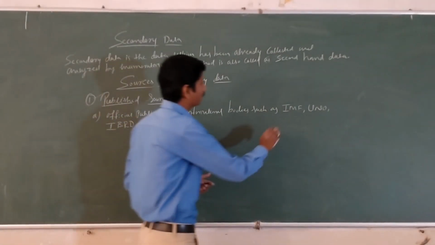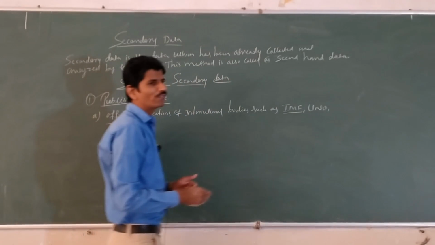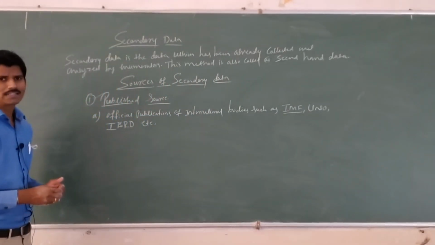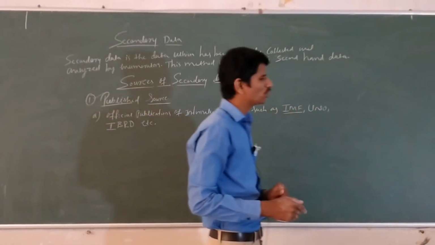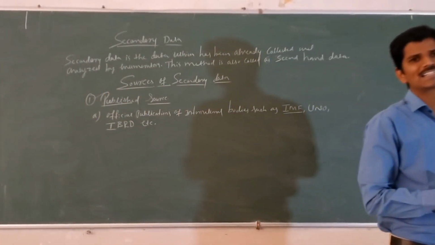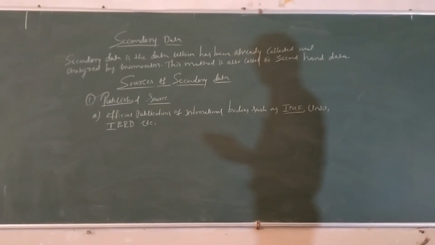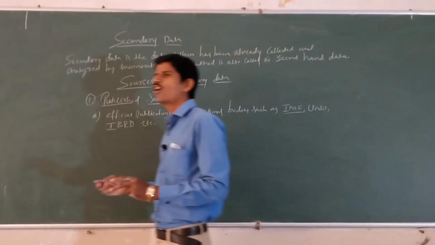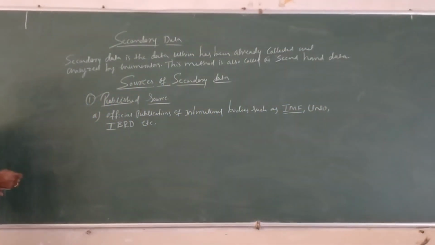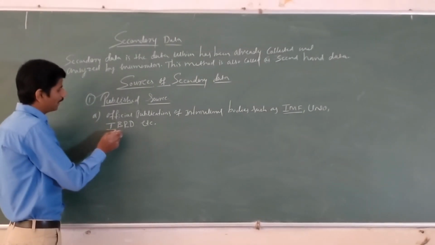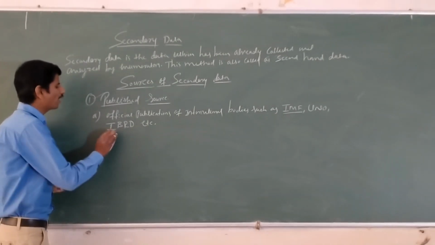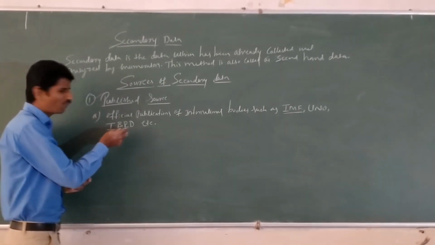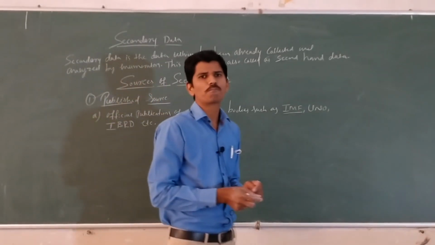IMF is nothing but International Monetary Fund. UNO is the long form of United Nations Organization. IBRD is the long form of International Bank for Reconstruction and Development.